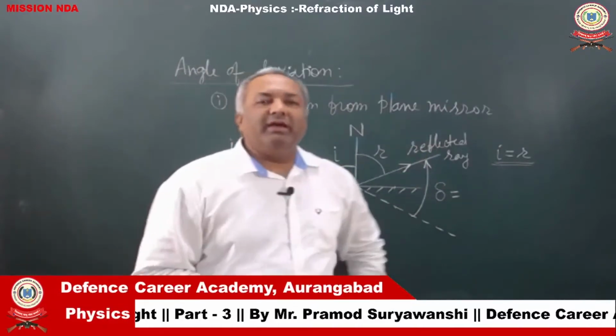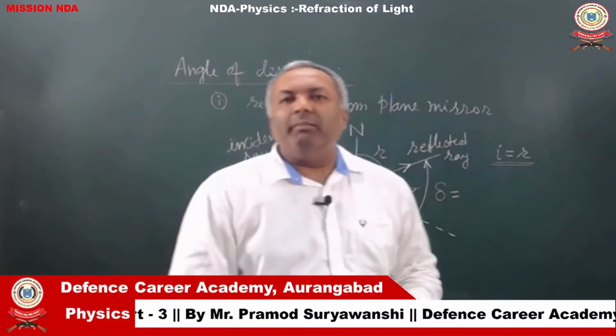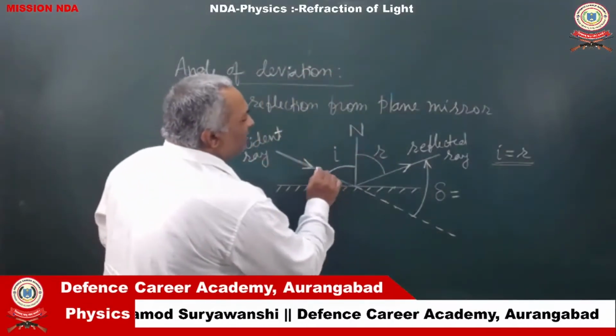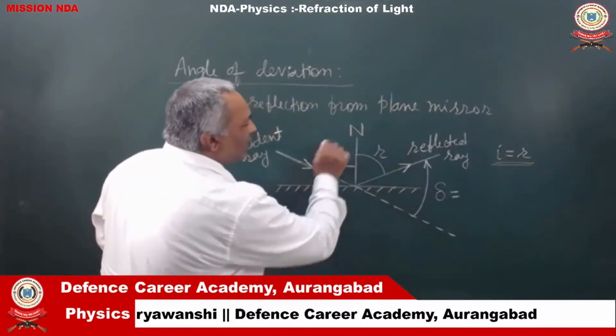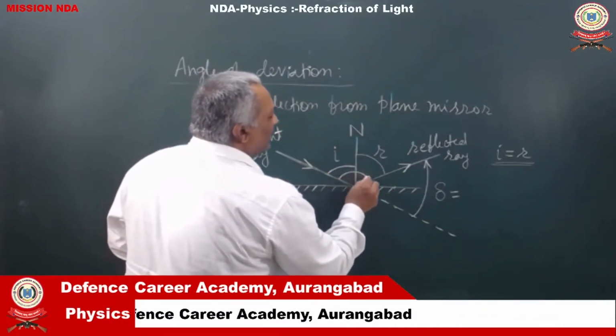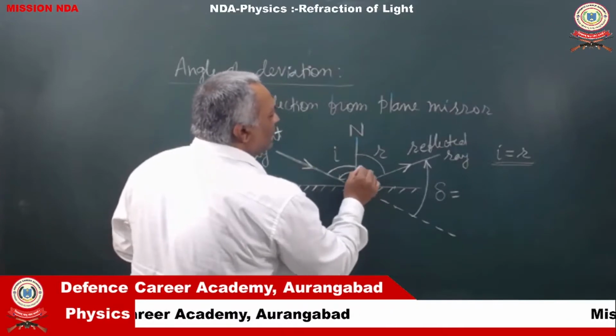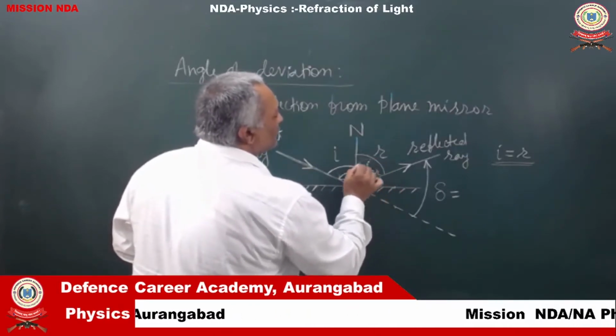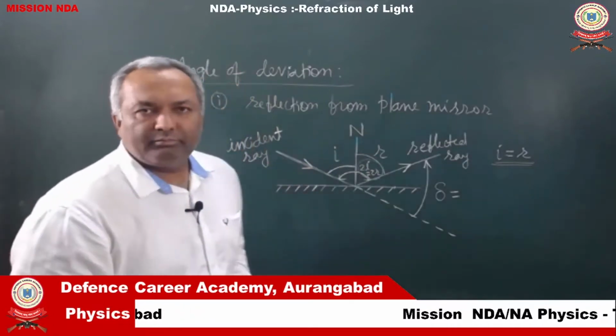Now, in this case, let us try and write down the formula for this angle of deviation. First, this whole angle here is 180. Now, out of this 180 degree angle, this angle would be 2i, or it would also be equal to 2r. Why?